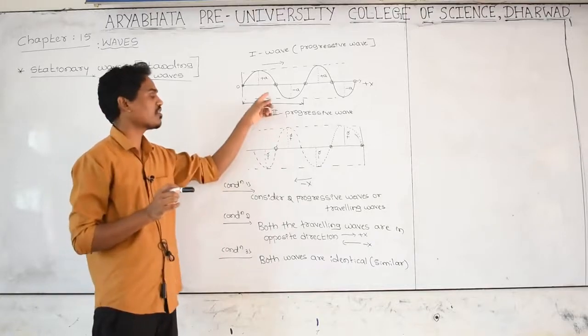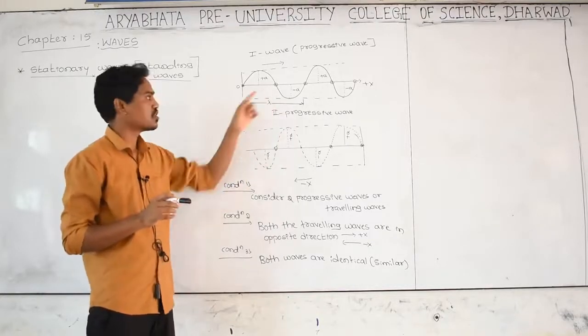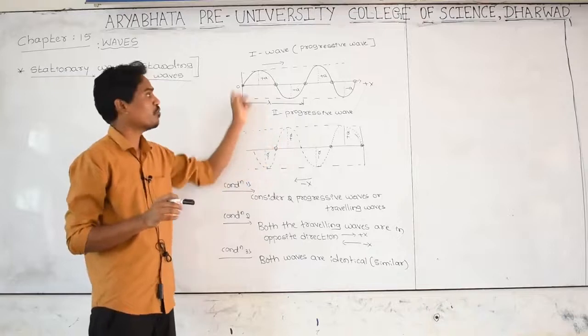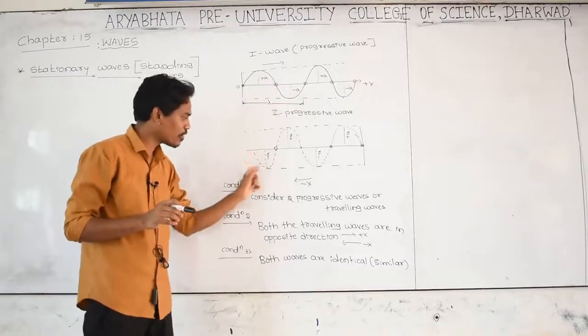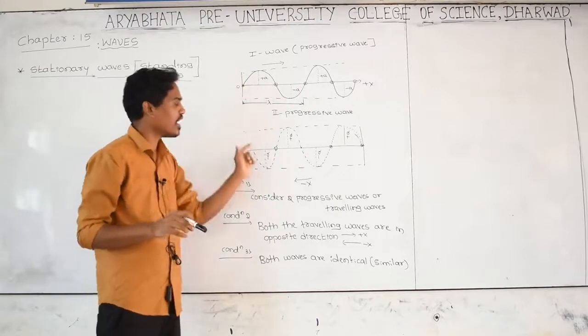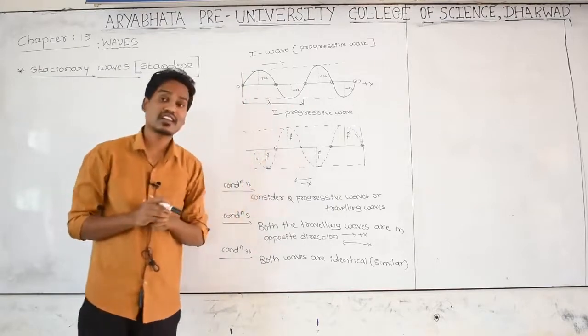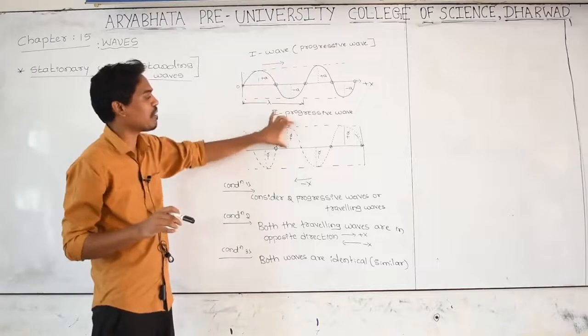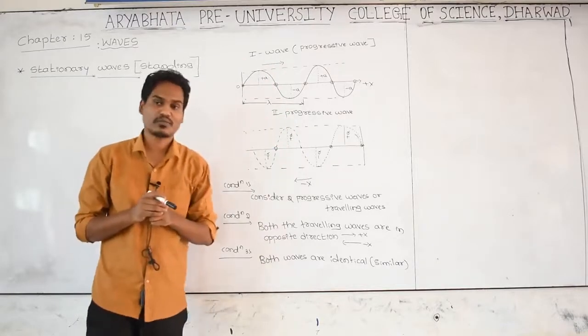This is also a traveling wave, this is also a traveling wave. Speed same. Wavelength of one wave and here also the wavelength of one wave, exactly the same. Frequency of this wave and frequency of this wave, exactly the same. Amplitude same, exactly the same.